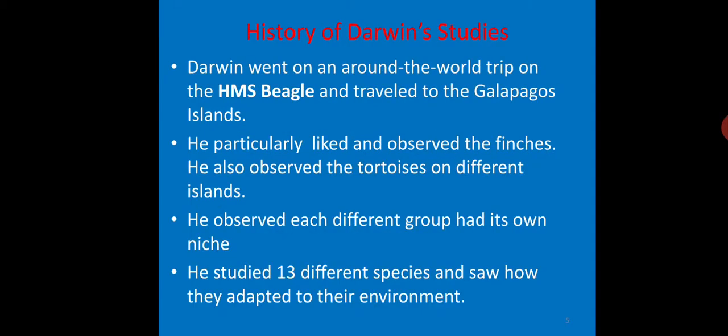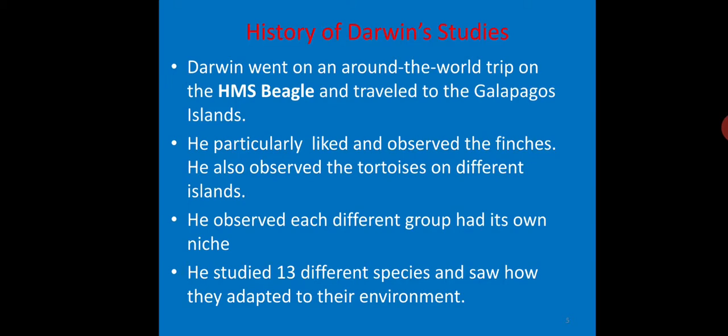Now let us have a look at the history of Darwin's studies. Darwin got an opportunity to travel on HMS Beagle, which means His Majesty's Ship Beagle, and traveled to the Galapagos Islands in the year 1831. He particularly liked and observed the finches in the Galapagos Islands. He also observed the tortoises on different islands. He observed each different group had its own niche.